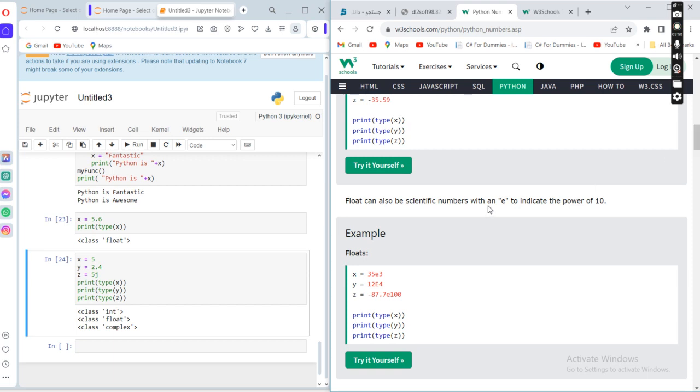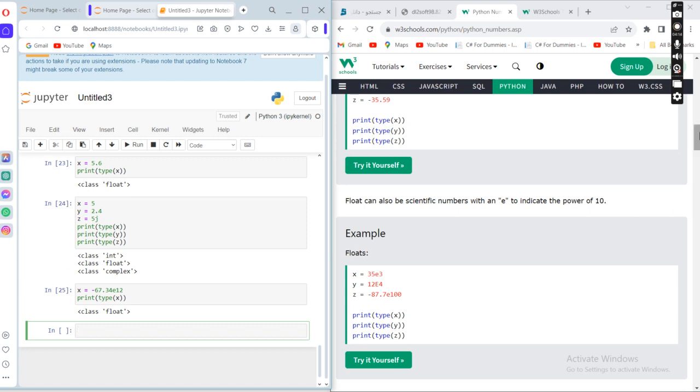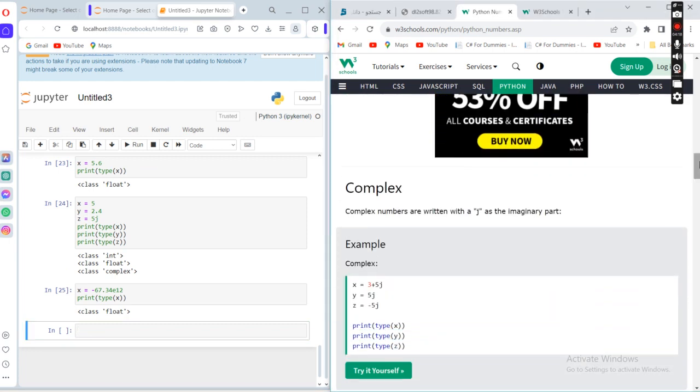Float can also be written in scientific form, for example with an e. If x is equal to minus 67.35e12, meaning at the power of 12, multiplied by 10 to the power of 12, and I print the type of x, that will be a floating number. A floating number can be written with e, capital or small letter. E means to the power of.